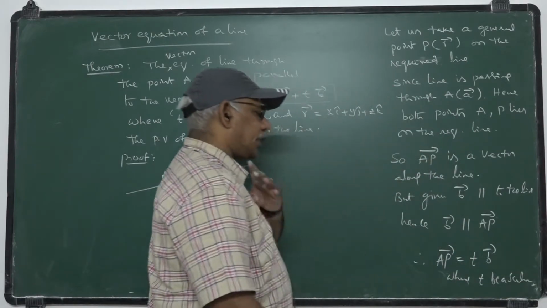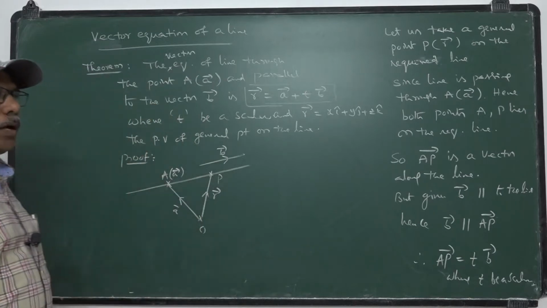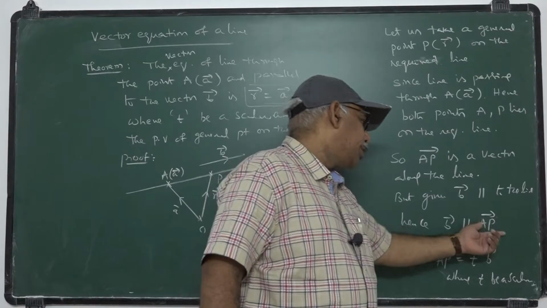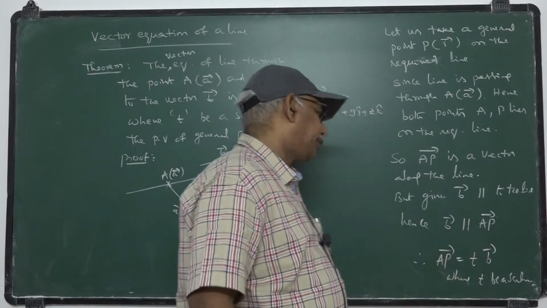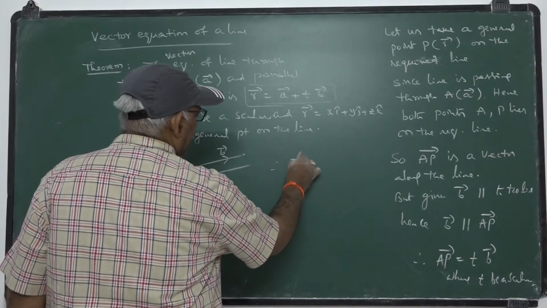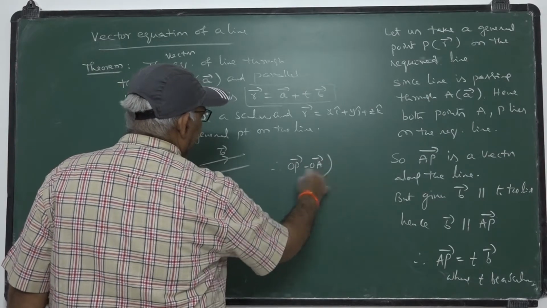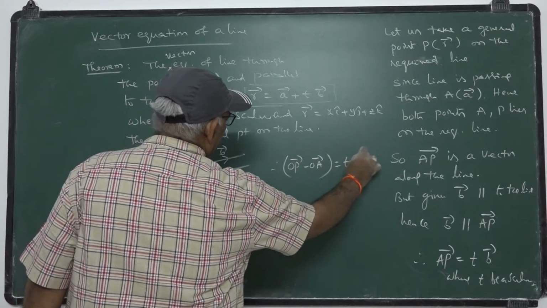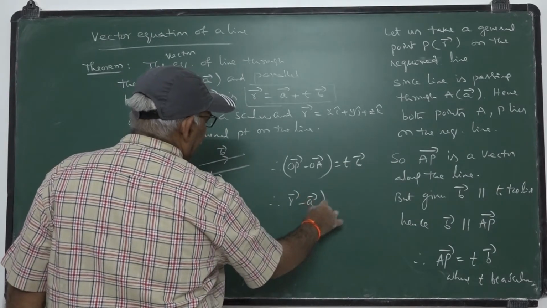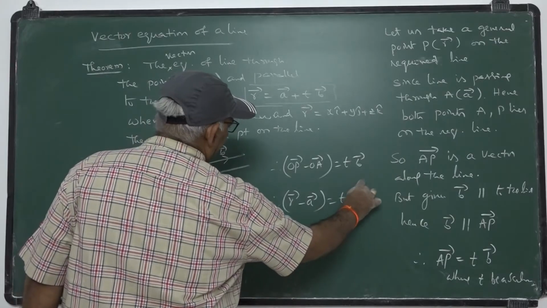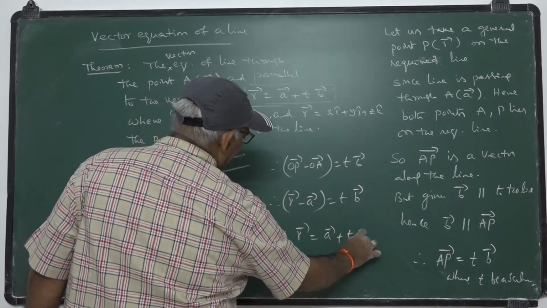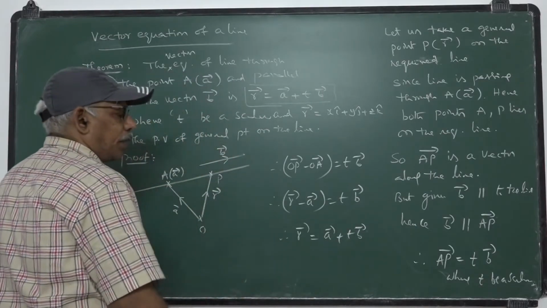Certainly there exists a scalar T such that A P bar equals T B bar once they are parallel. Therefore, O P bar minus O A bar equals T B bar. Therefore, R bar minus A bar equals T B bar. Hence, R bar equals A bar plus T B bar.